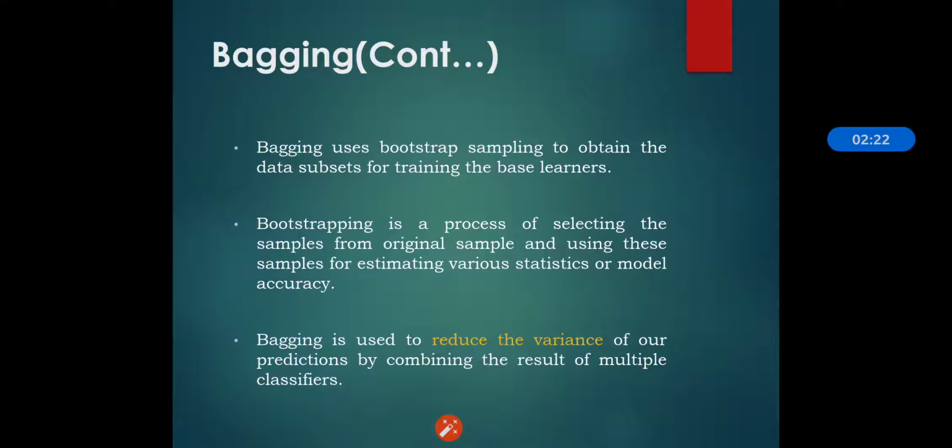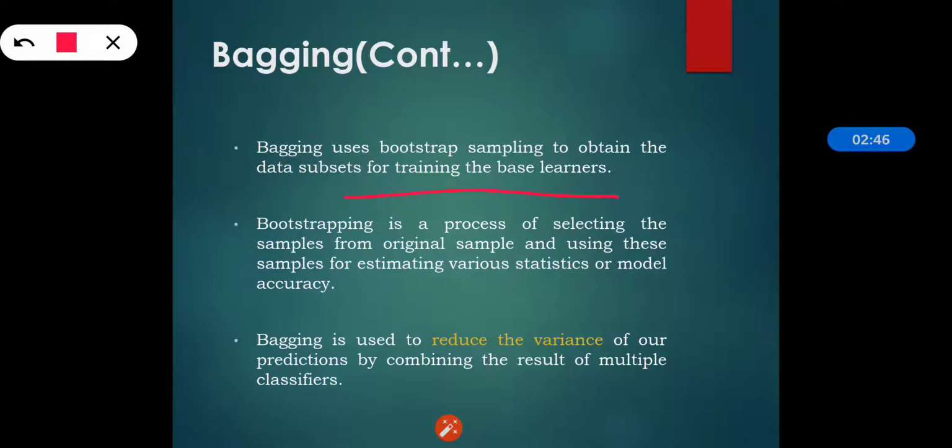Why do we call it a data subset? Because we are not taking all the data, we are taking some small data, because we are training the base learners. That's why bagging uses bootstrap sampling, so that we can train the data.